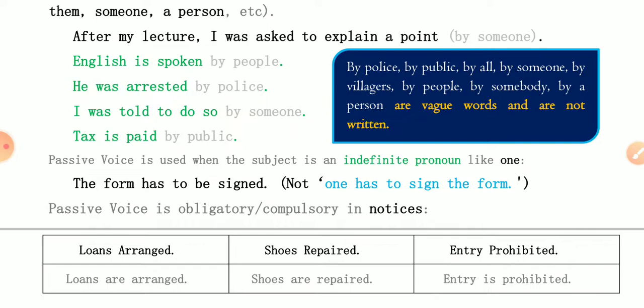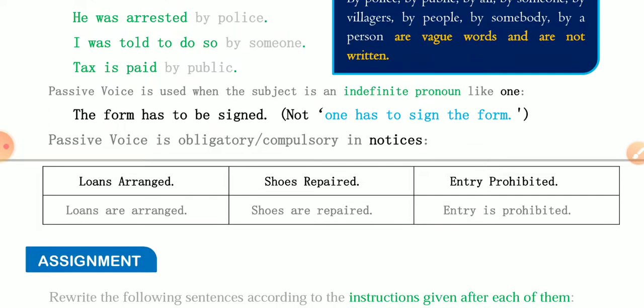These notices are written in passive form, but the actual meaning of these notices is: loans are arranged here by us, shoes are repaired here by us, entry is prohibited for all. So these are the correct forms, but they are written in short form in notices at public places.